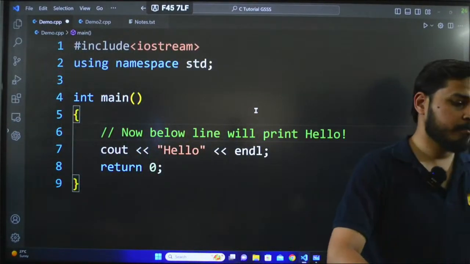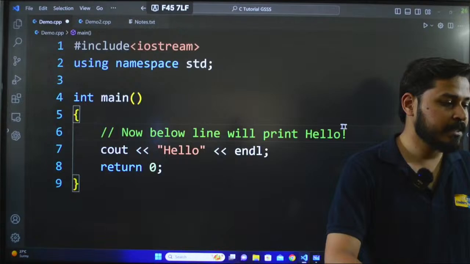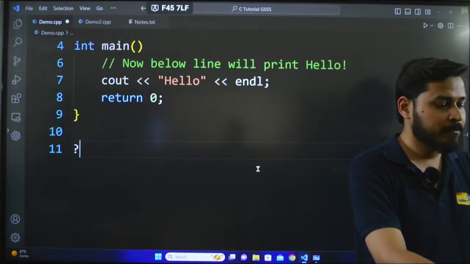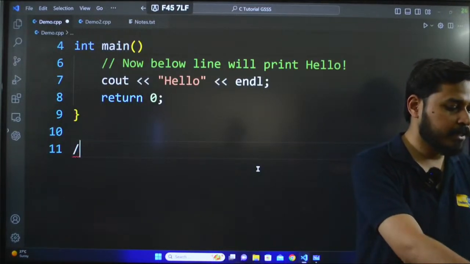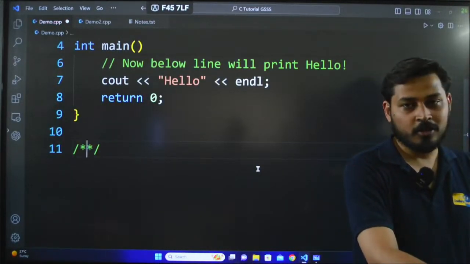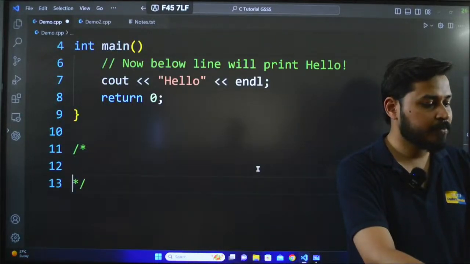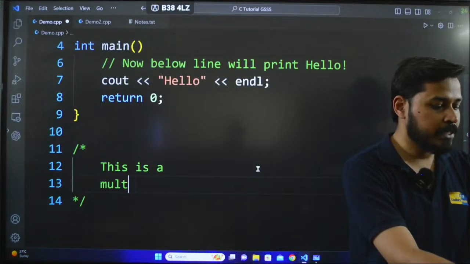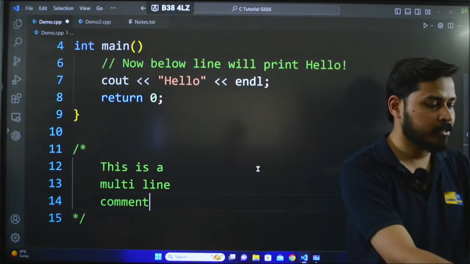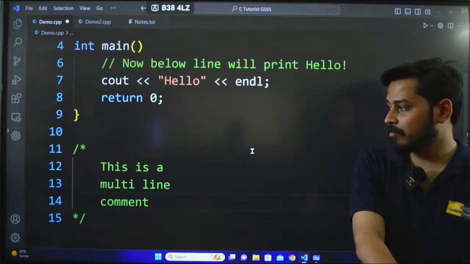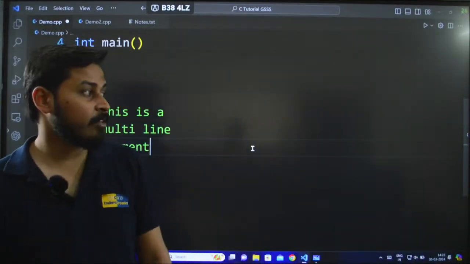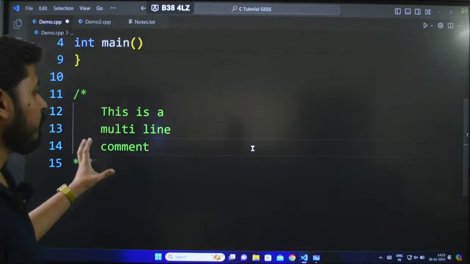Next up, multi-line comment. Now let's say I want to write a multi-line comment. After the main function, I'll start by writing a forward slash and then a star. And you can see that VS Code automatically ended it for me. I'll just press enter, and now you can see this is a multi-line comment. You can see a lot of lines I can write and still it is a comment. It's coming with the green part only. See, this is a multi-line comment.